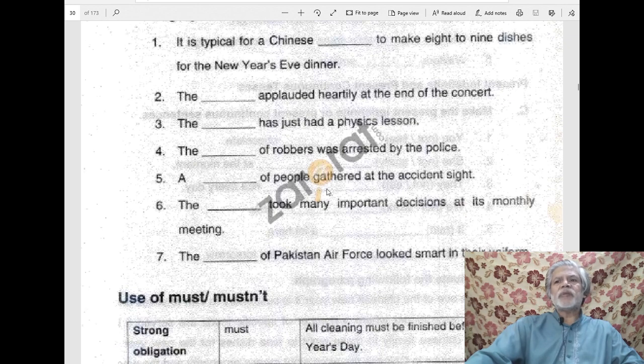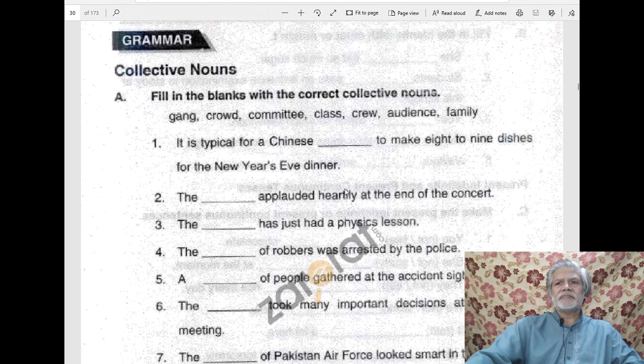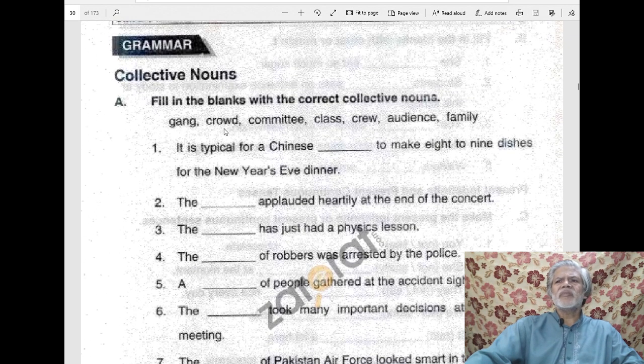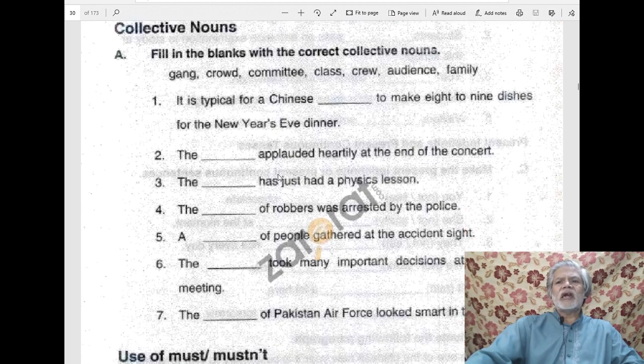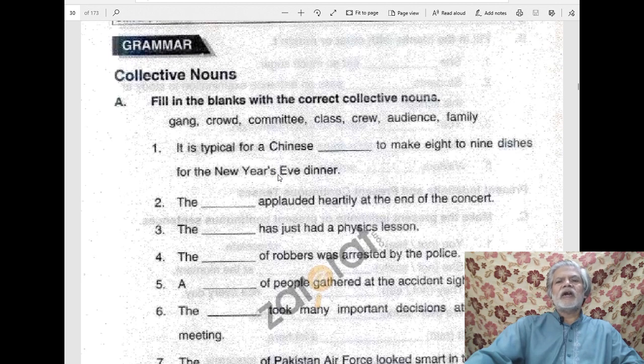A dash of people gathered at the accident site. Again here, crowd. A crowd of people. Well, students, let me make a correction. In number 2, I told you the crowd applauded. Crowd may also be correct there, but a better word given in this list is audience, because whenever there is some function or program, the crowd there is called audience.